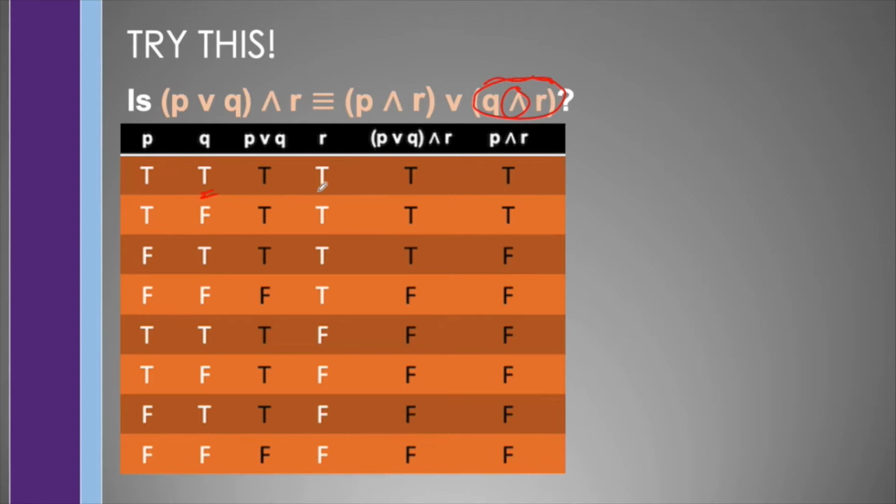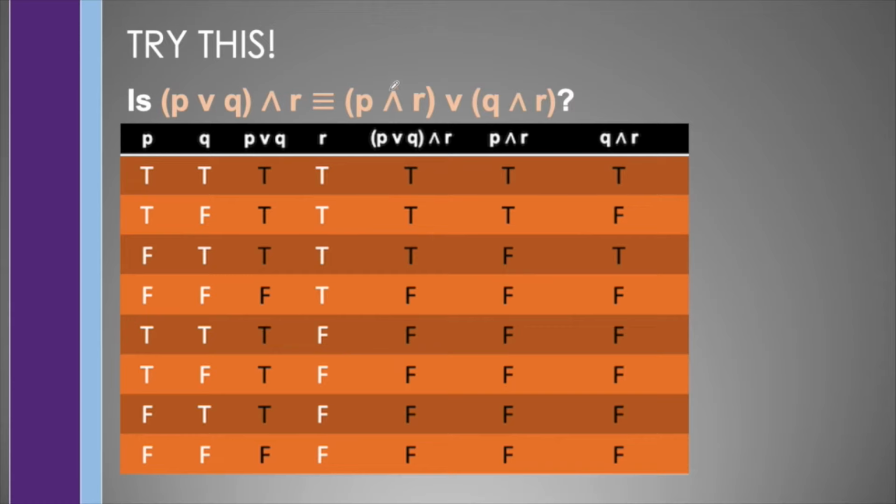So since these are both true, we know that this is true, and these are both true, so this is true, and the rest are false. And further, we may add additional column for this one, in which this operator tells us this is false if and only if both of these are false. And since all of these have both false propositions, then all of this will be false, and these are true.